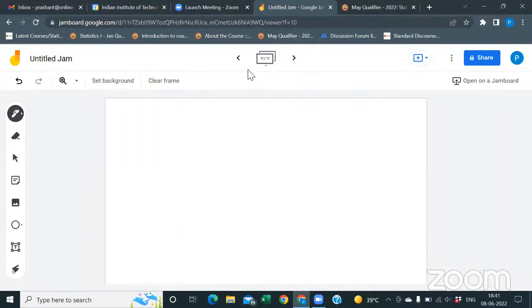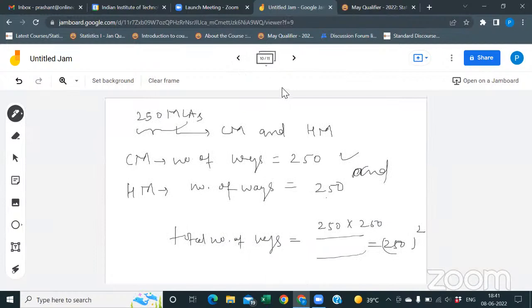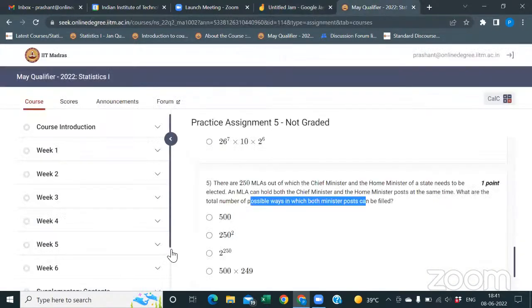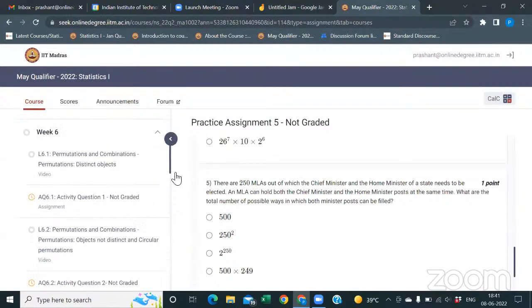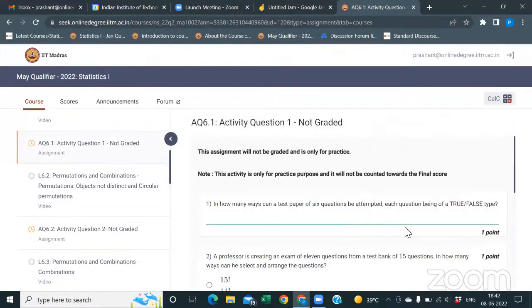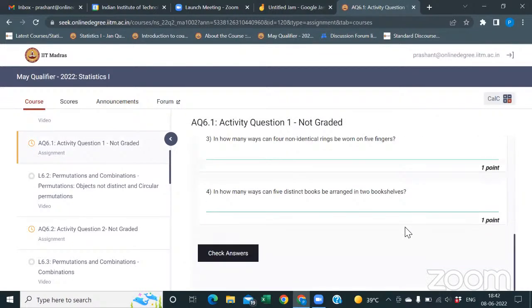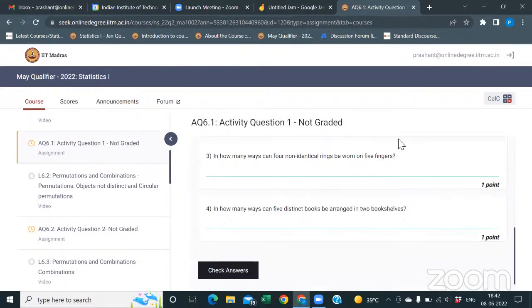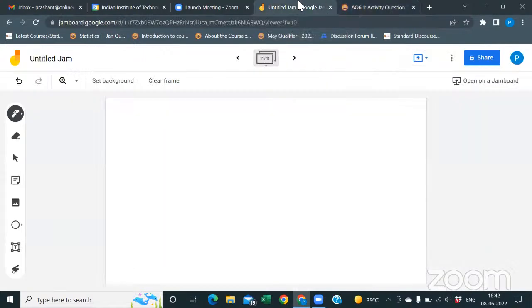Activity 1, last question in 6.1. What was the question? Last one: in how many ways can 5 distinct books be arranged in a book sale?